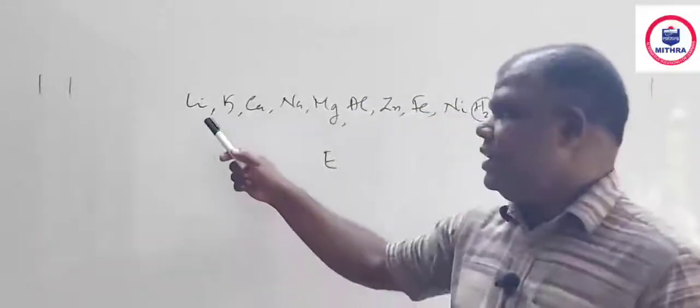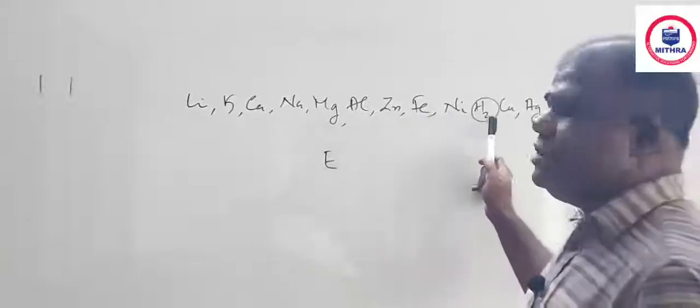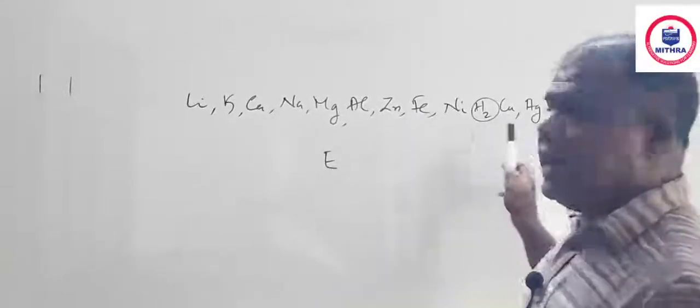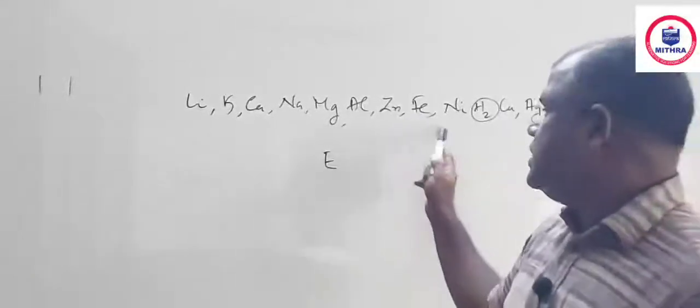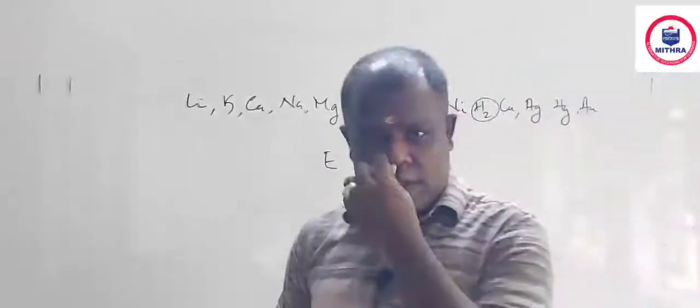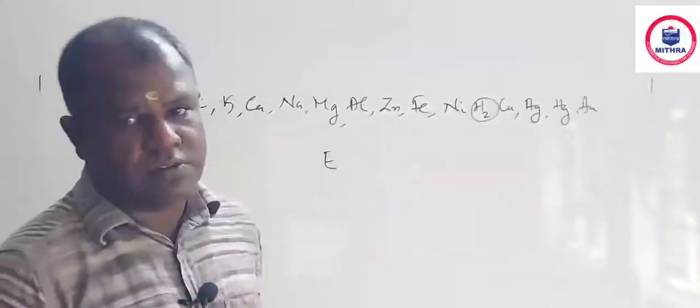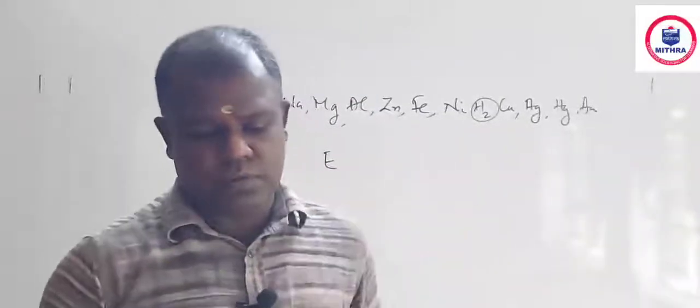This is from NCERT. Lithium, potassium, calcium, sodium, magnesium, aluminum, zinc, iron, nickel, hydrogen for a reference, copper. Hydrogen potential is 0 and all these elements have negative potential. These elements have positive potential. So look at this order and you answer yourself. Okay, I am leaving it to you.